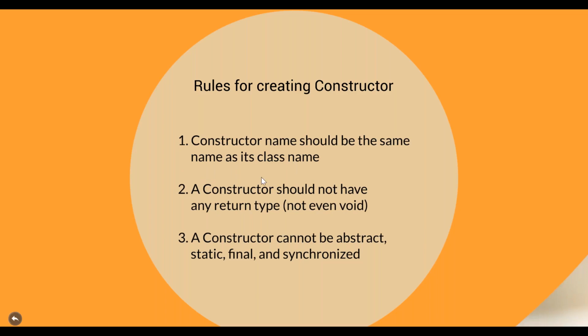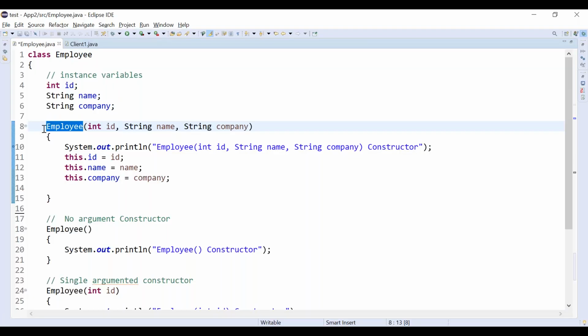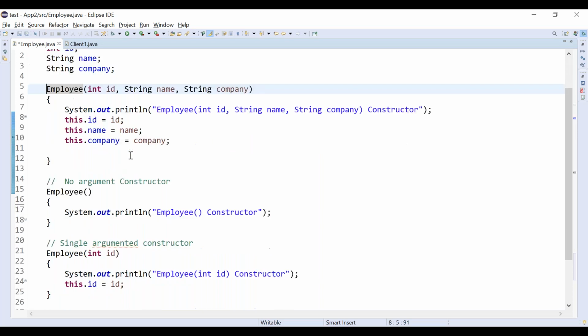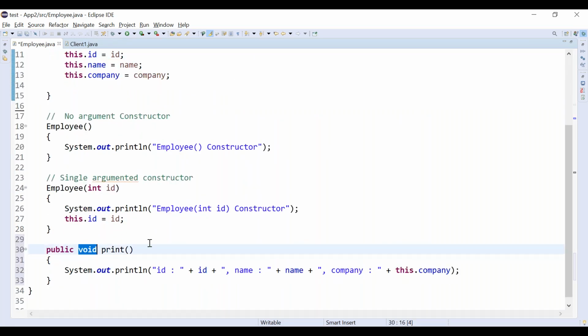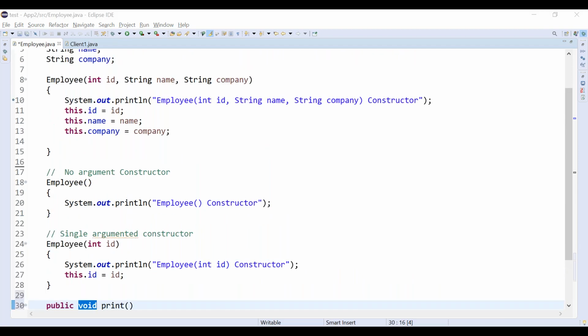Second rule is a constructor should not have any return type, not even void. Here the constructor is not having any return type. What about a method? A method should have a return type. If it is void, no need to return anything. If your method is returning an integer, you should mention it with int type, right? But a constructor should not have any return type.